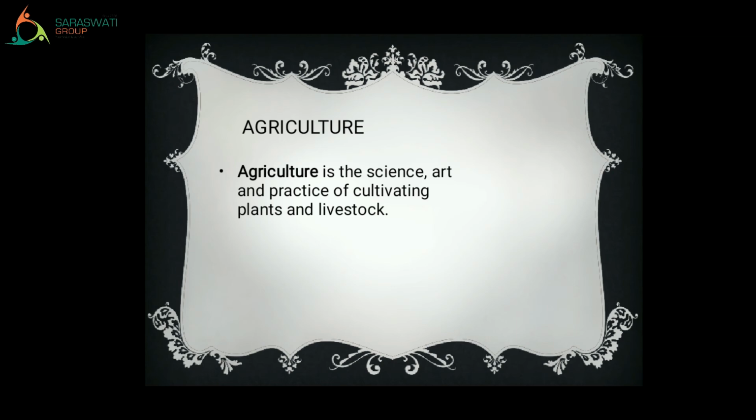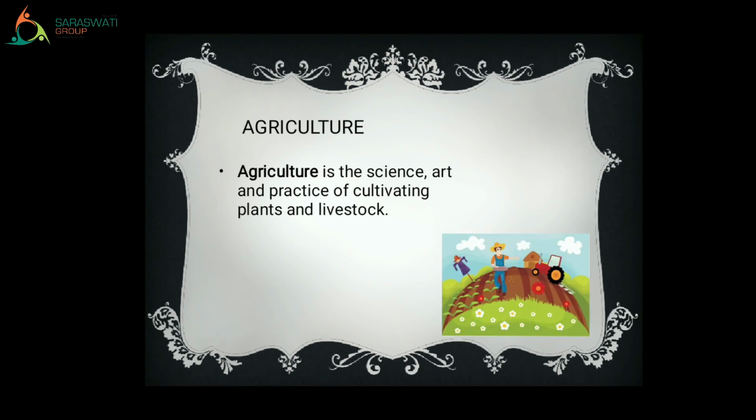Agriculture. See the picture of it, right? Shall we move to the next one? Let's go. Next one is pesticides. Now what is the meaning of pesticides? See here.